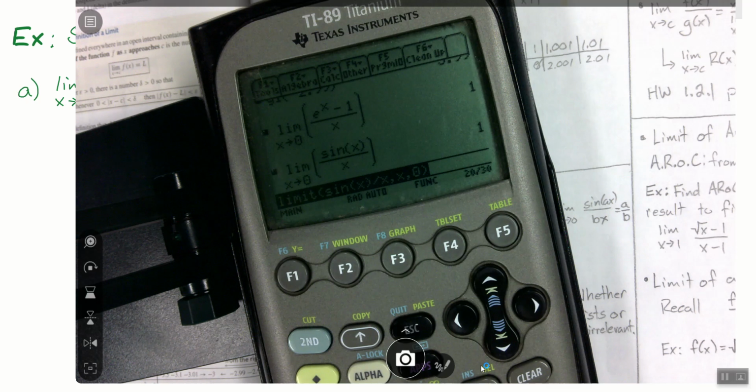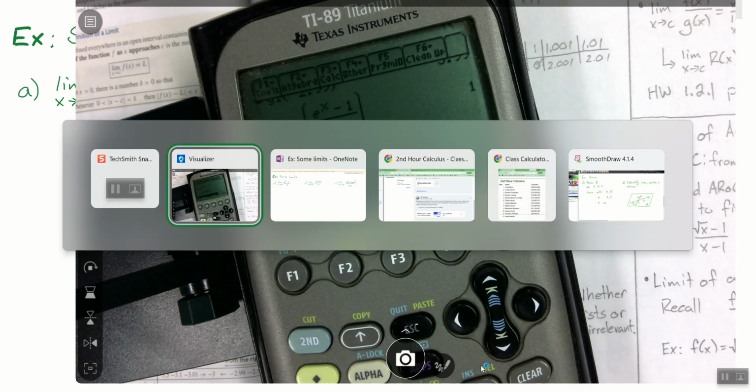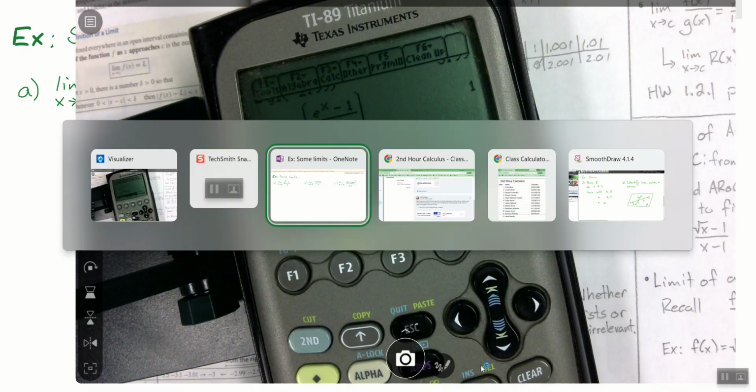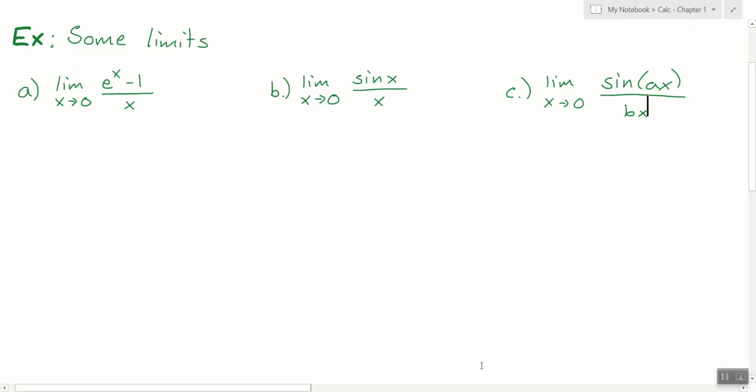Awesome. In your notes, what I want you to do, if I'm going to put equals 1 there, we'll do it here too. So this one was equal to 1. This one is equal to 1. And I'm going to put a star next to that one because that one will show up a bunch of times this year. Any gut feeling on the last one? Okay, say that again. Does not exist as a reasonable thought.